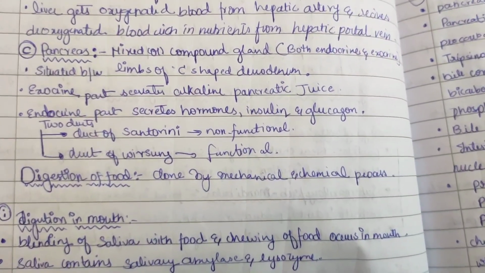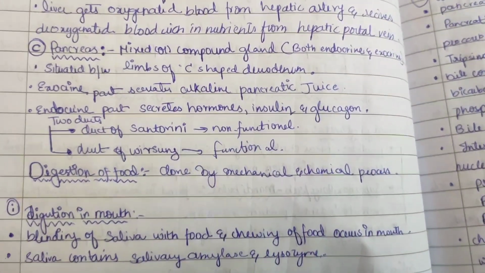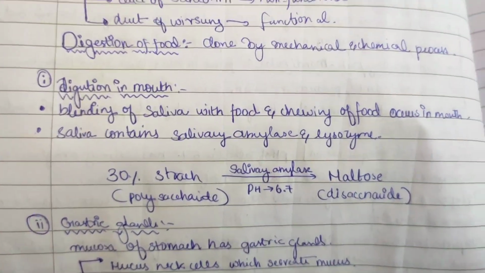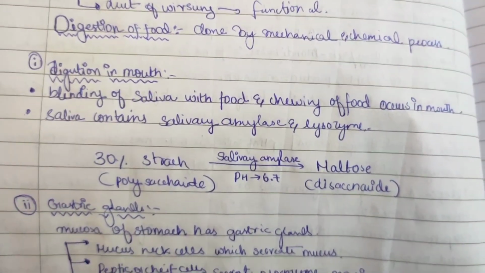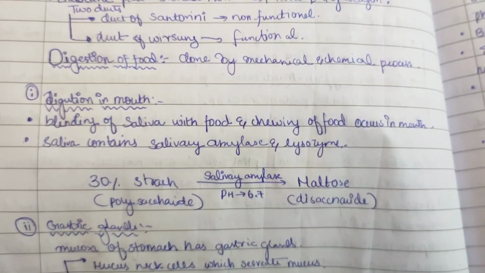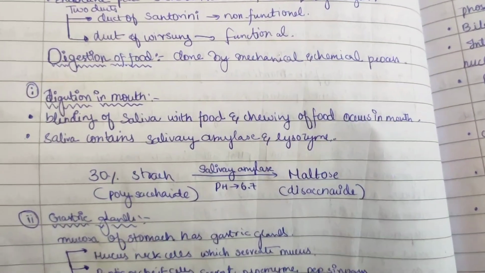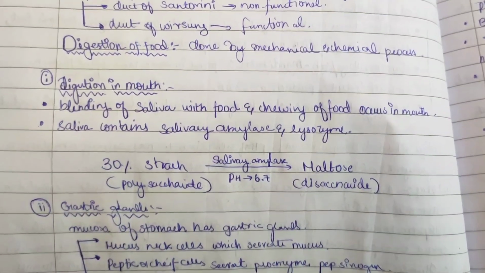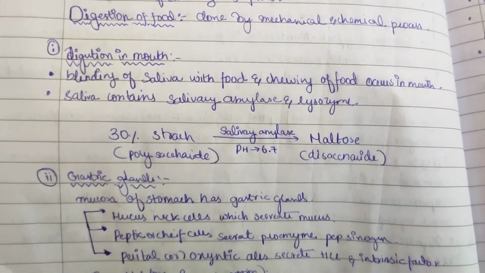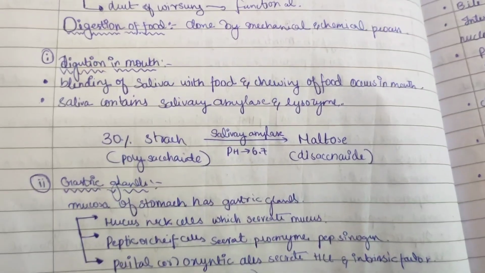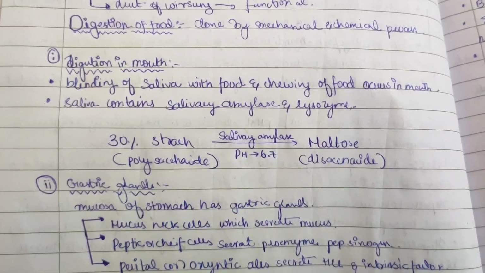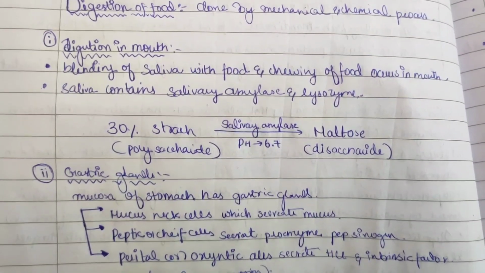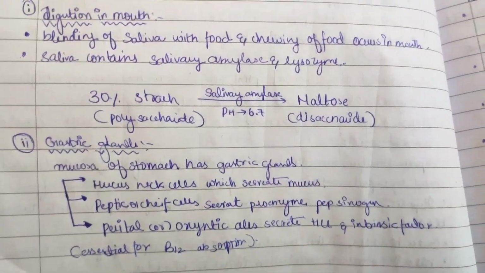Digestion of food is done by mechanical and chemical processes. Now digestion in the mouth. Blending of saliva with food and chewing of food occurs in the mouth. The saliva contains salivary amylase and lysozyme. Here 30% of starch is converted into the disaccharide maltose in the presence of saliva at pH 6.7.